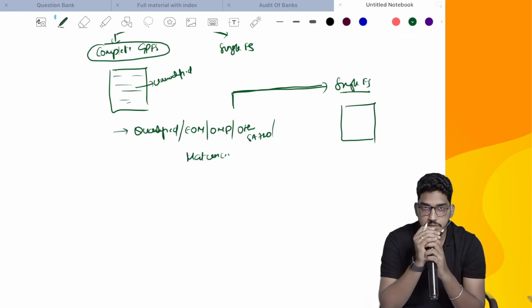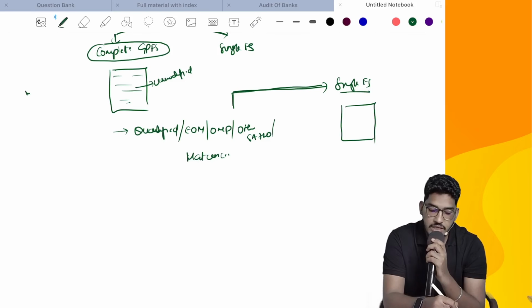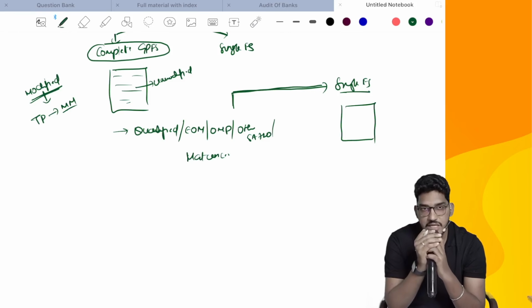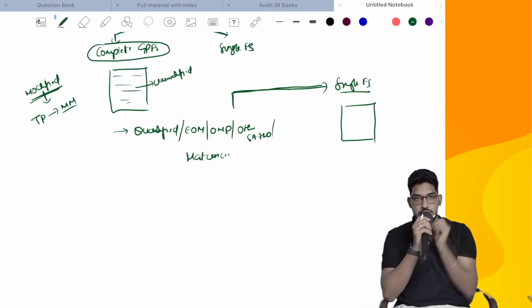Let me give you one example. You have the main auditor, whoever has conducted the audit of the general purpose financial statements, and he has given the audit report. In that audit report, he gave a modified opinion. Why has he given the modified opinion? In the area of trade payables, he found material misstatement. That's why he has given a qualified opinion. In which report is it there? In the main audit report.